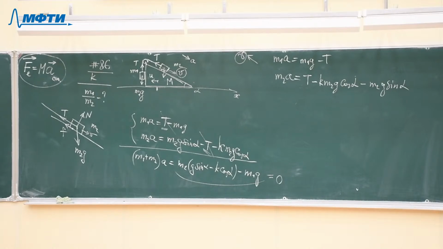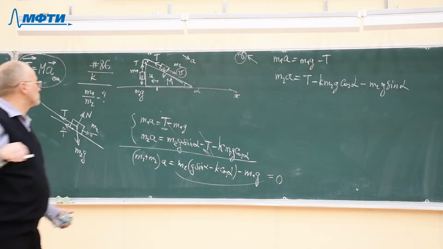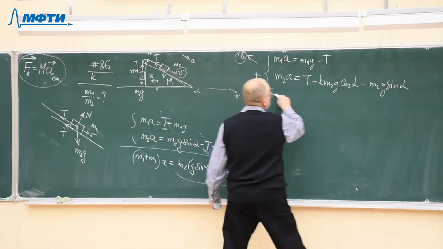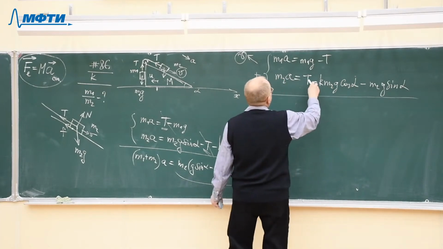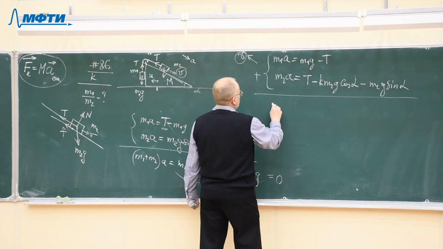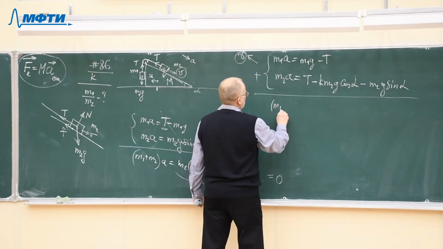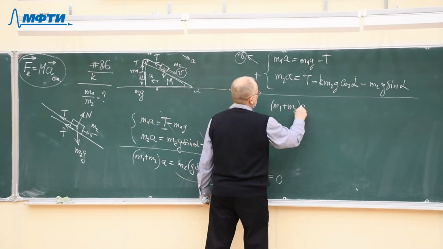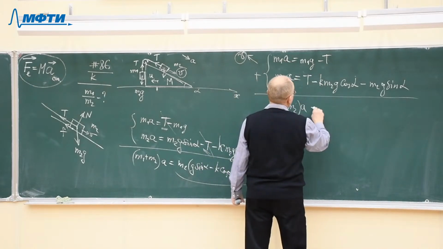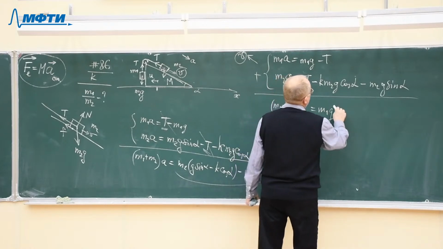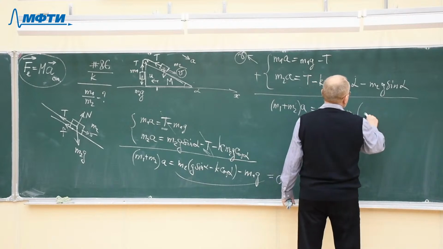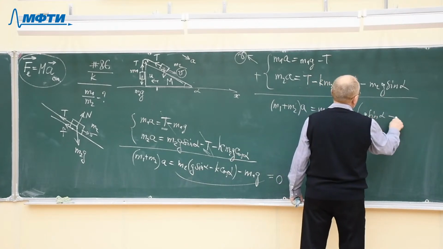Again, we add these two equations. Adding these two equations, we obtain what? The force of tension will cancel. And what we have is m1 plus m2 times acceleration. And here we will have m1 g minus m2 g sine alpha plus